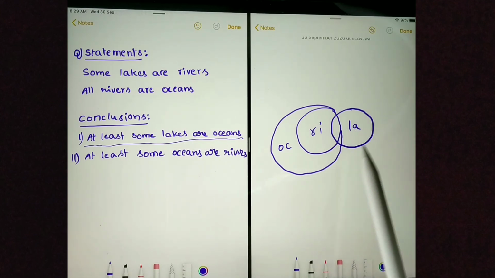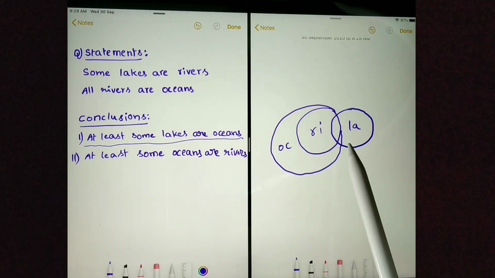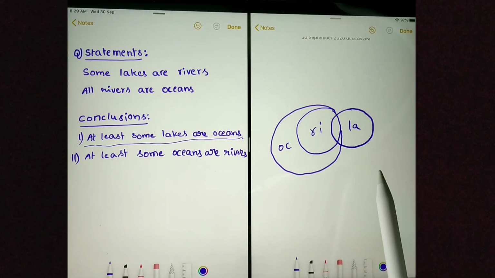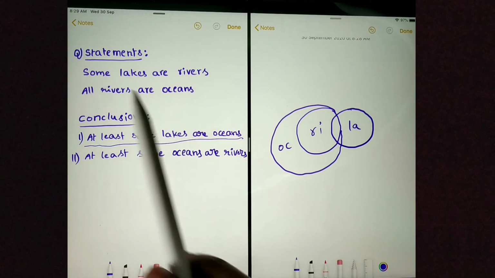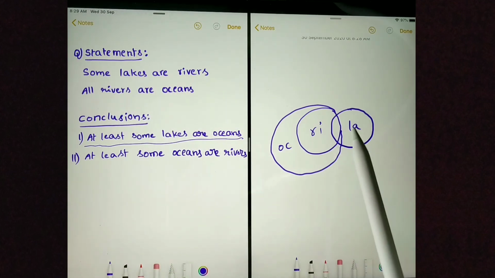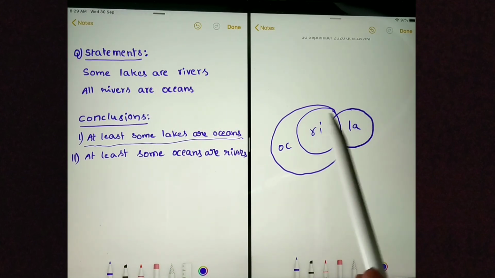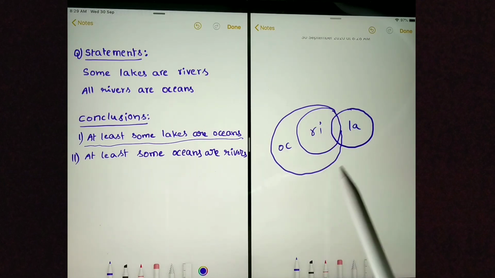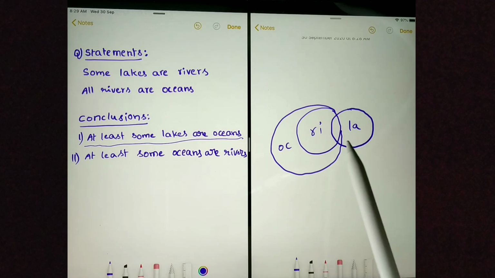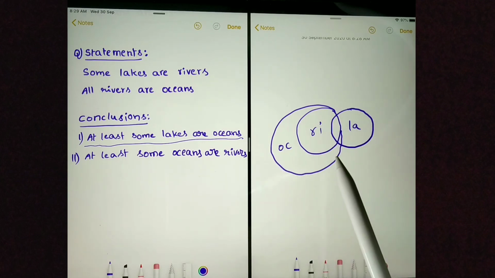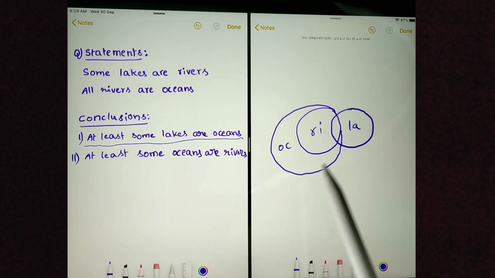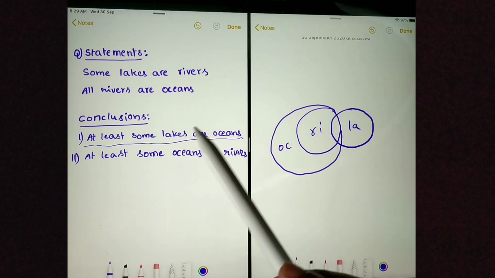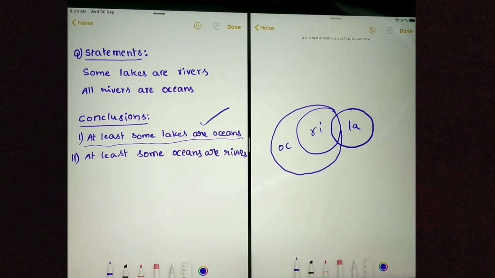The lake circle and ocean circle we should separate, but it is not possible because it is saying some lakes are rivers. It should always intersect the river circle. If it is intersecting the river circle, it will also intersect the ocean circle. So we cannot separate the lake circle and ocean circle, because I am not able to say no lake is ocean. Saying some lakes are oceans is correct.